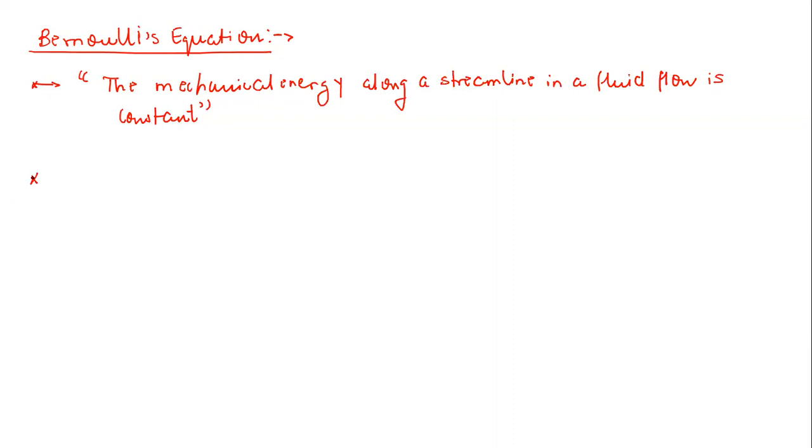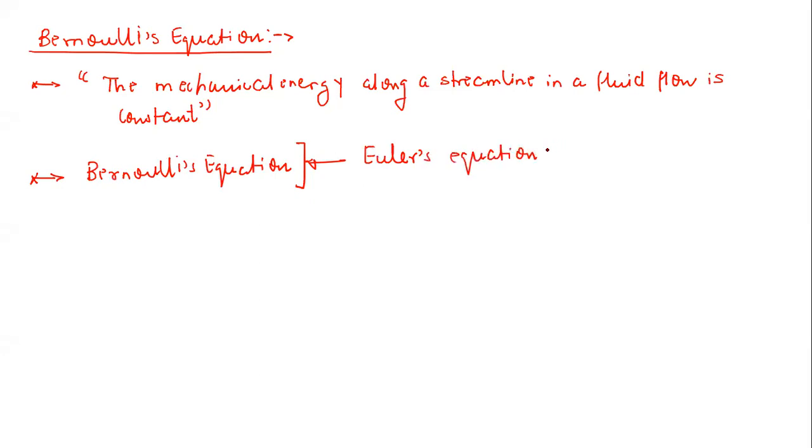Now let us derive the Bernoulli's equation. Very important, since we are talking about the streamline, we will basically derive the Euler equation of motion along a streamline. It's very easy, no need to think too much.